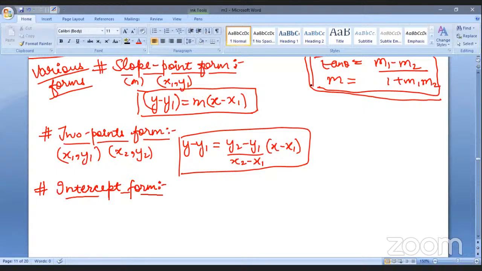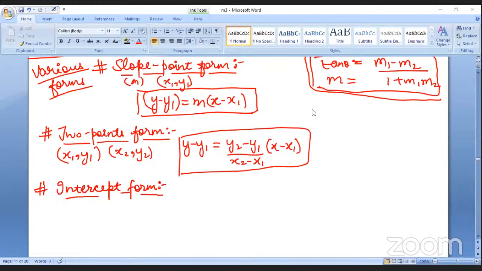Chaitanya, can you please tell everybody what is the intercept form? No, I'm asking Chaitanya. Chaitanya, are you there or are you typing? Just write yes or no or something.